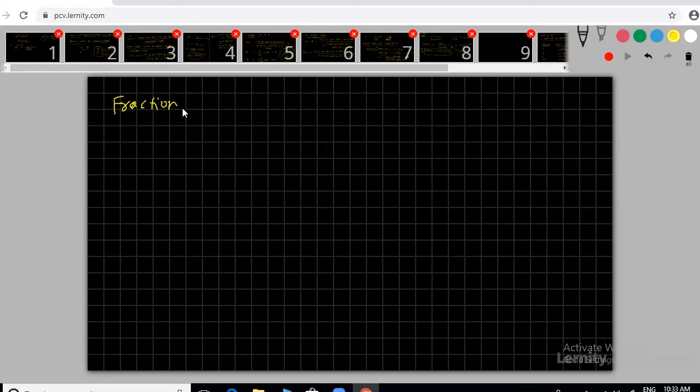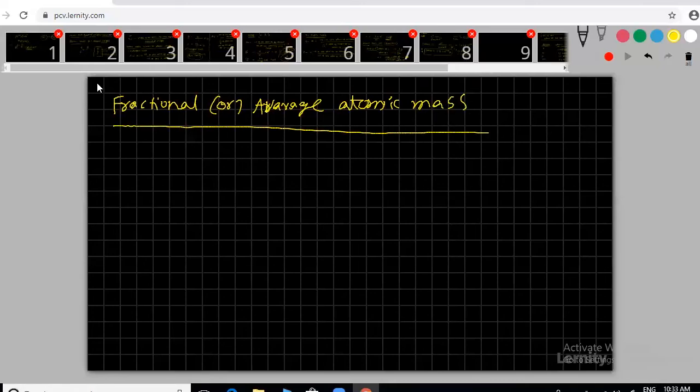Fractional or average atomic mass. Give a star mark, this concept is important. Everything we discuss is in a very easy manner, don't worry.